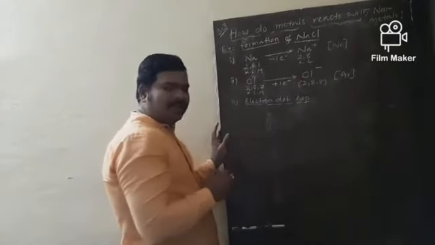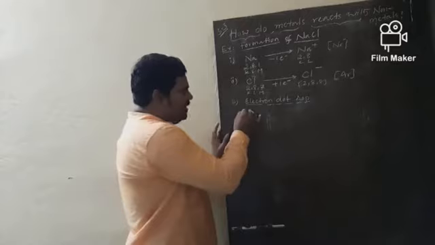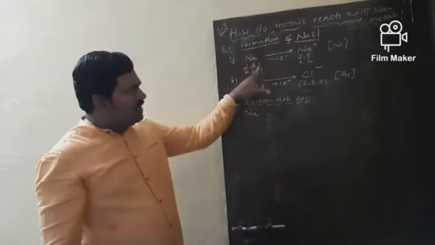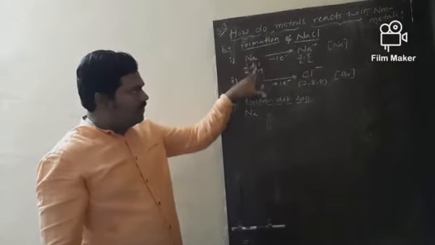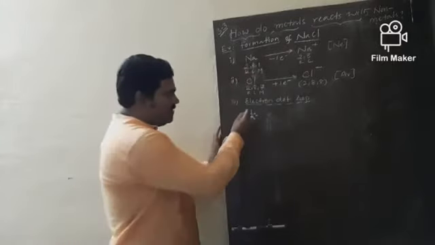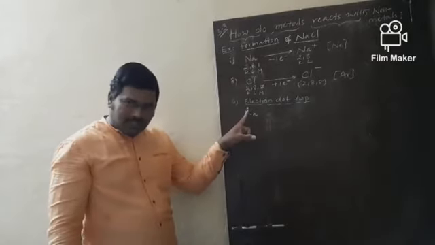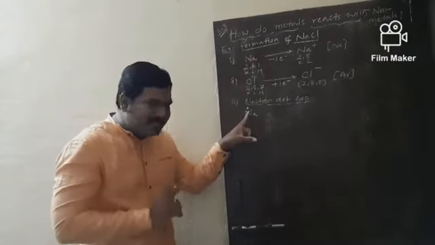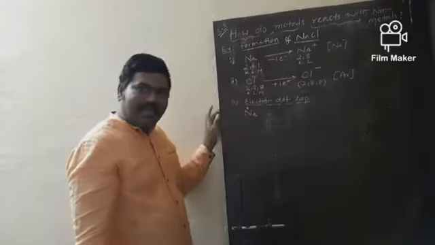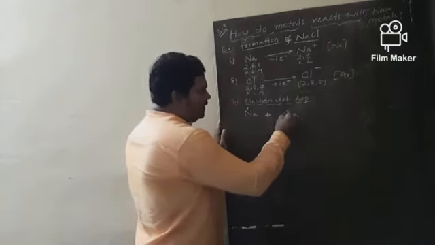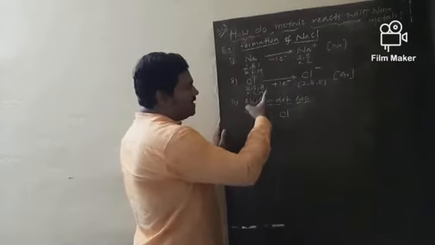So Lewis dot representation. Sodium would approach chlorine. But how many valence electrons are there in sodium? One valence electron is there. So that one valence electron, let me show in the form of one dot. So this dot represents one valence electron. And this sodium would approach chlorine. Now how many valence electrons are there in chlorine?